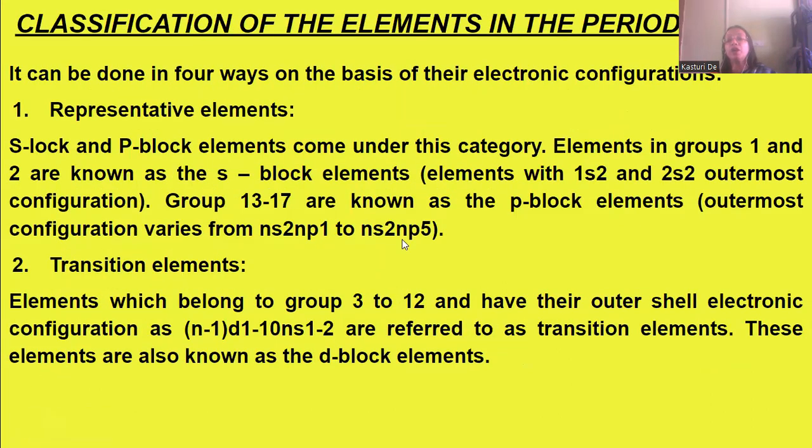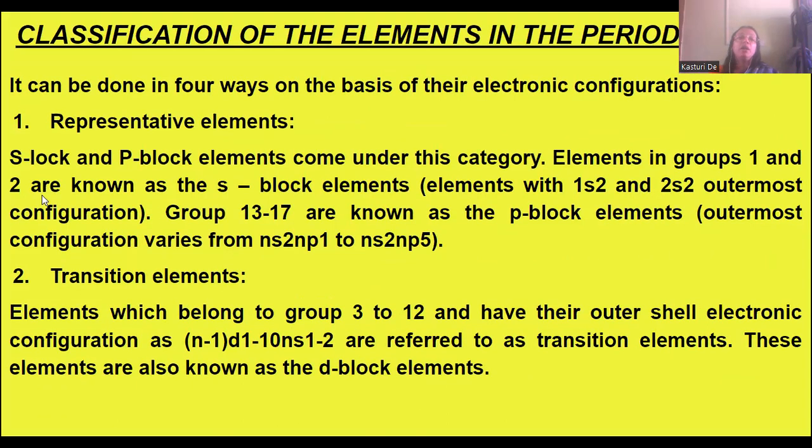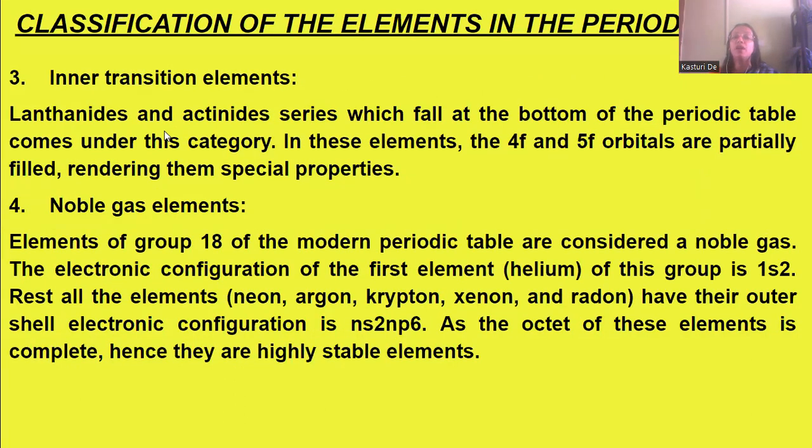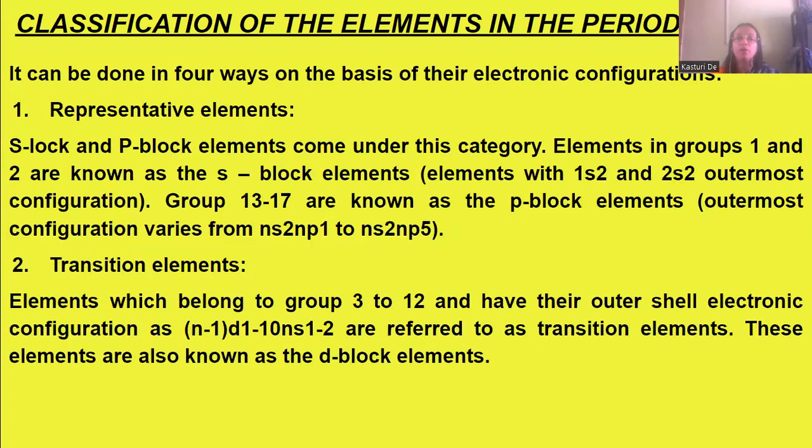Now, what are the classifications of the modern periodic table on the basis of electronic configuration? It can be done in 4 ways: representative elements, transition elements, inner transition elements, and noble gas elements. Representative elements are S block and P block elements. These come under the representative elements category.